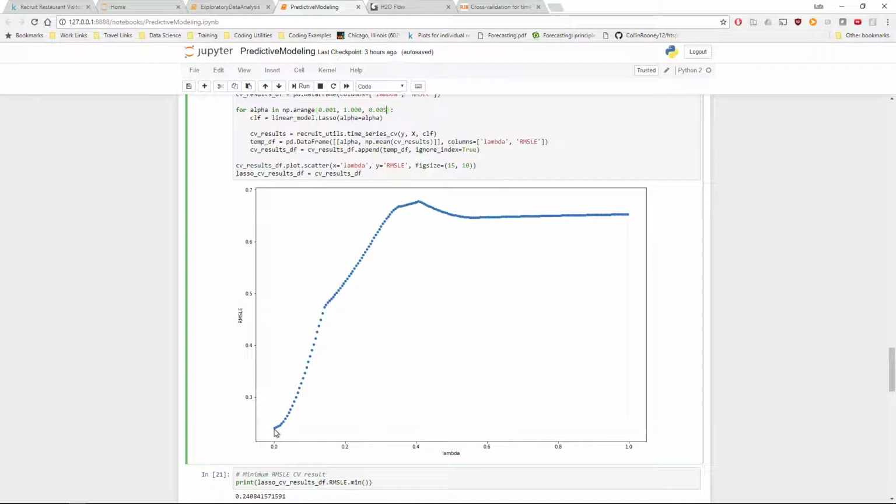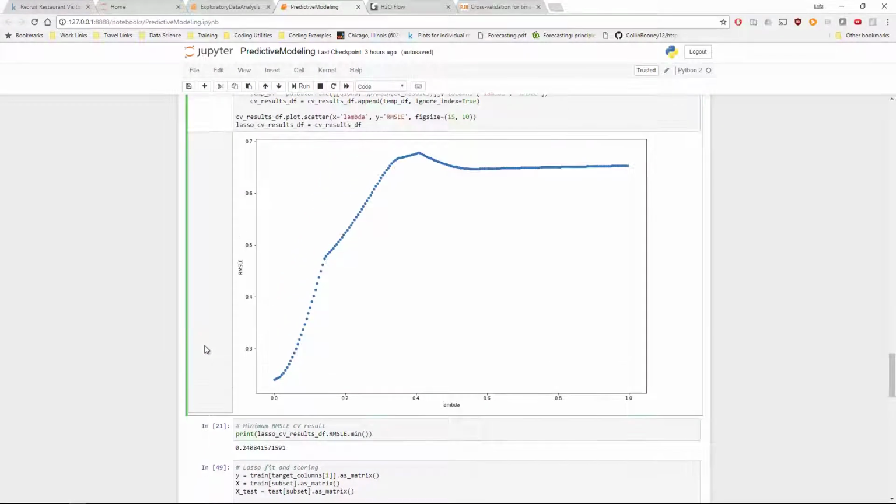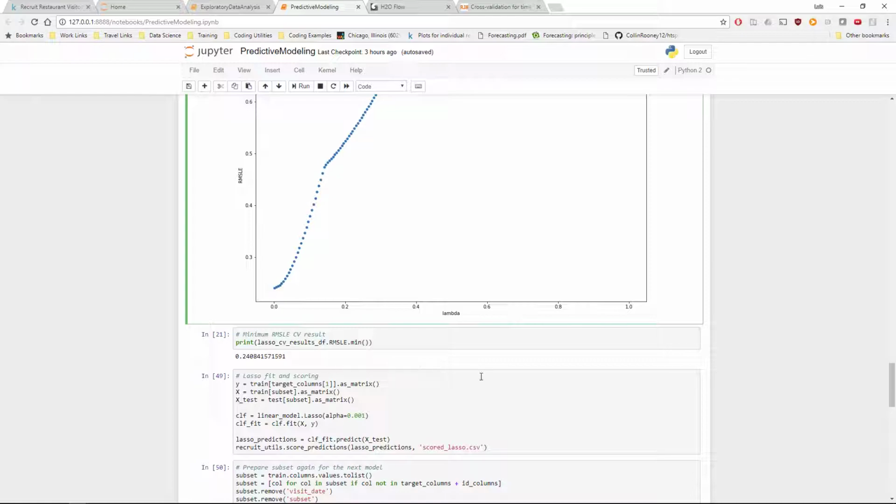At very low lambdas, it turns out that our root mean squared log error is minimized. And it's minimized at 0.24. So that's much better than we got with our OLS regression, but at this point I'm a little nervous that I've started overfitting.